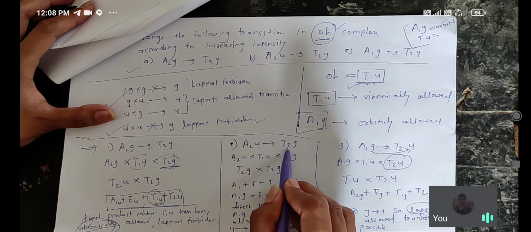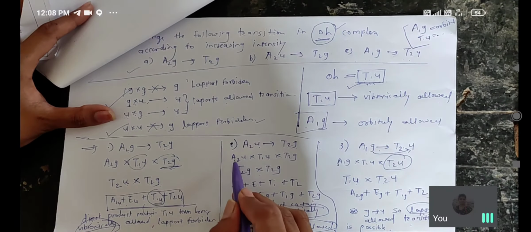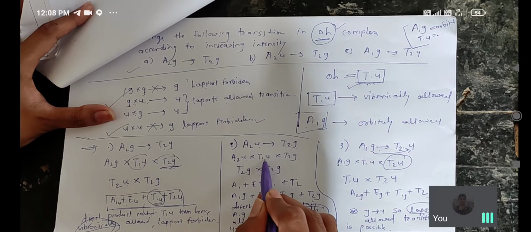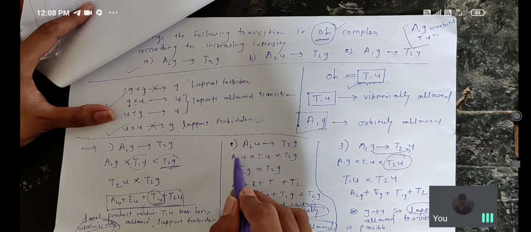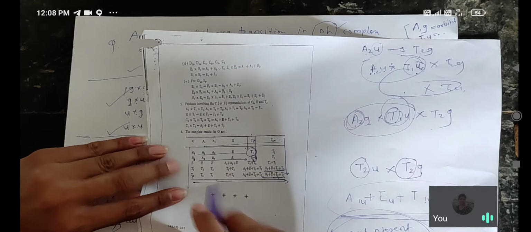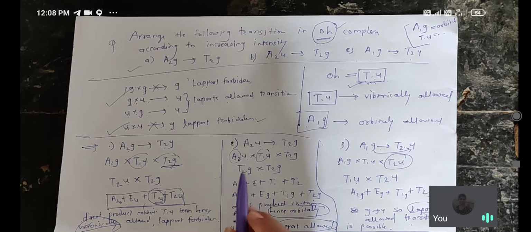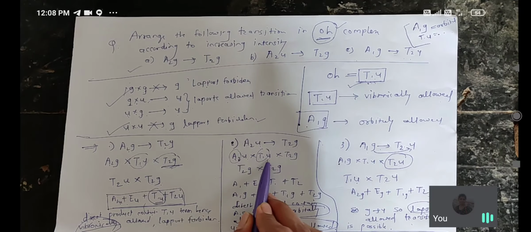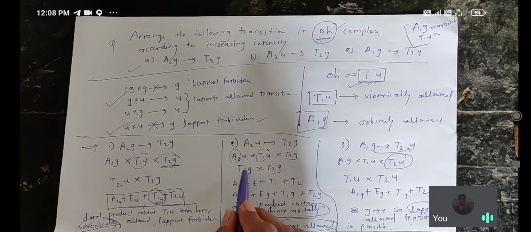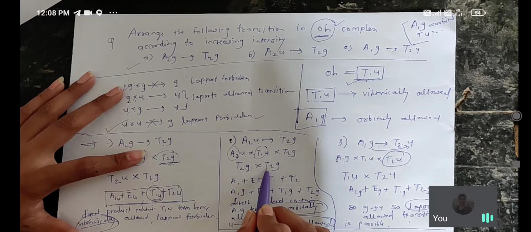See the second product, A2u into T2g. Again you have to take the operator, A2u into T1u is the operator, again T2g. You have to take the product of A2 and T1. See here in the product table, A2 into T1. What is here? T2. Again you have to write T2. What is here? U into u, the product is g. Laporte rule, g into T2g. Again you have to take T2 into T2. What is here?